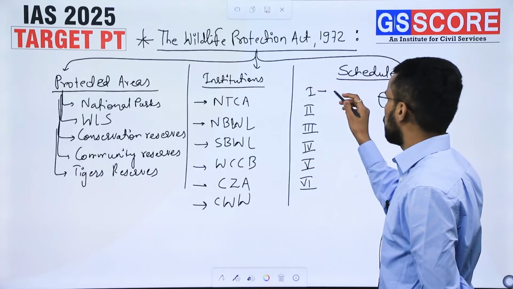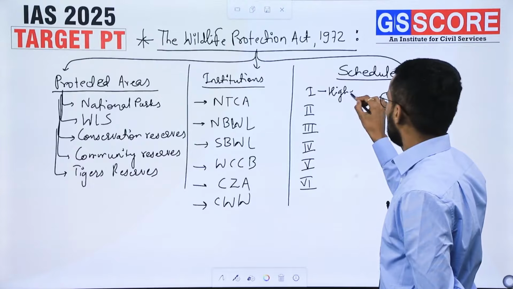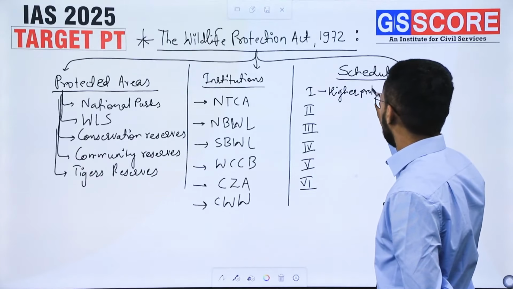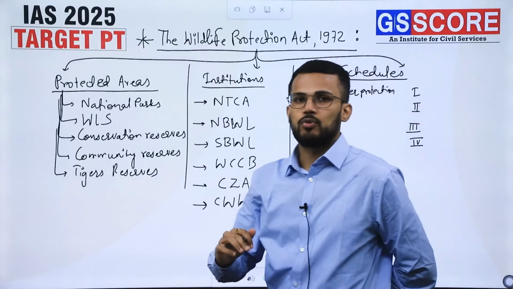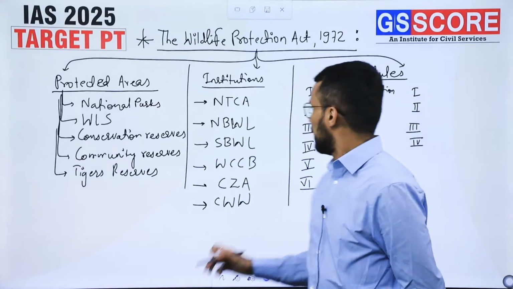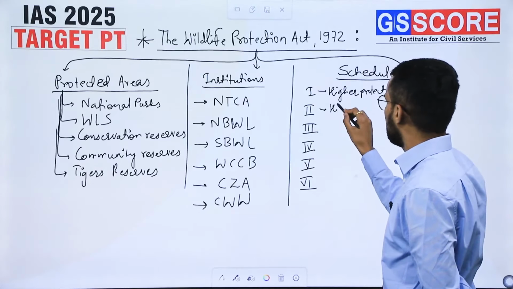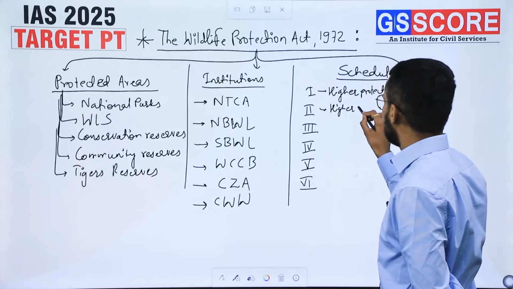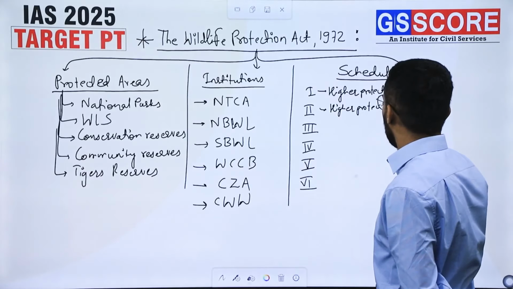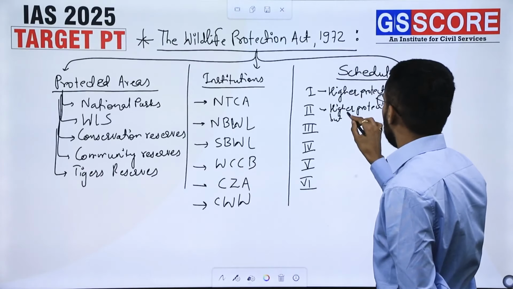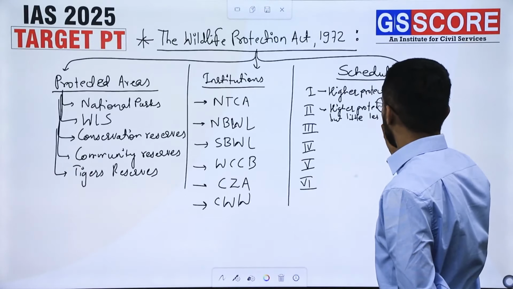So in the previous act, in the original act, 6 schedules were there. Schedule 1 consists of those animals which have a higher degree of protection, and any crime against them would be punished with severe punishment. Then in Schedule 2, we also have a higher degree of protection for these animals as well, but a little less punishment, right?